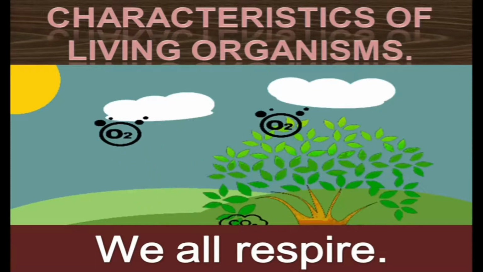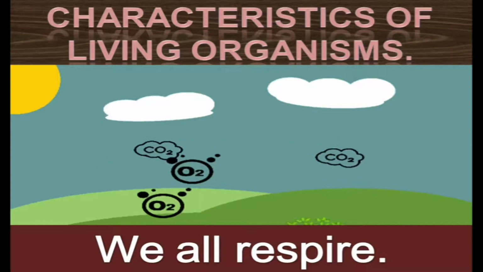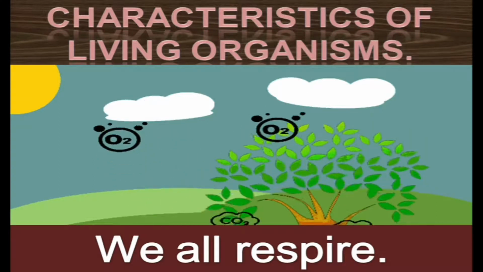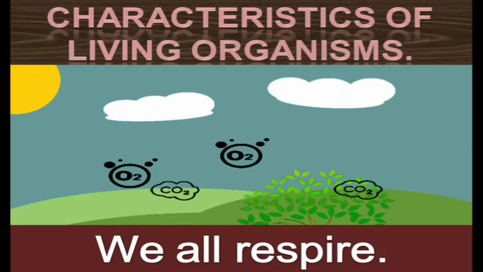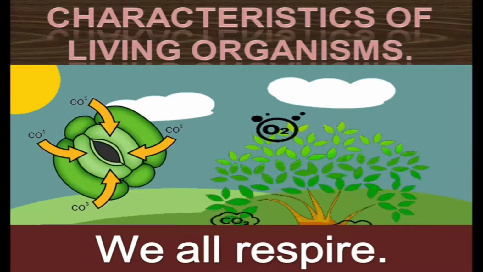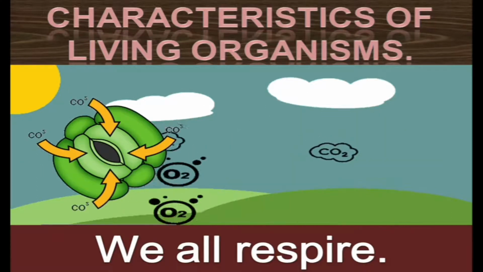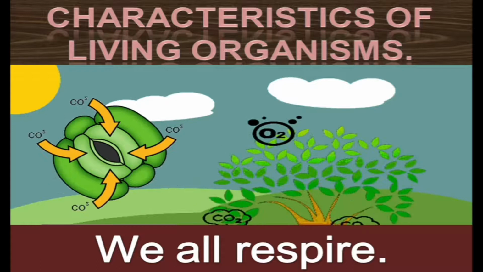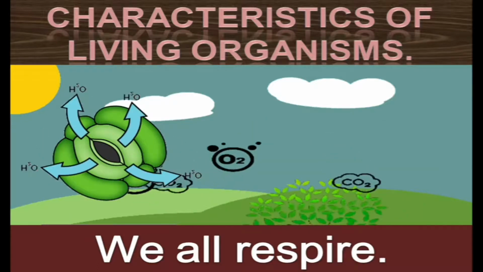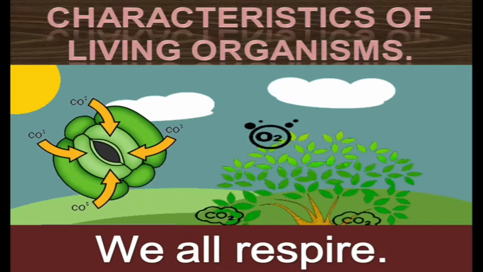Plants take in carbon dioxide also and give out oxygen. When do they do so? When they perform photosynthesis, also through the stomata. Right. Plants breathe and do photosynthesis through the stomata. That means the stomata is the gas exchange pore.